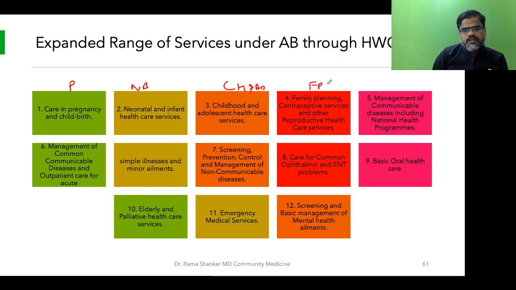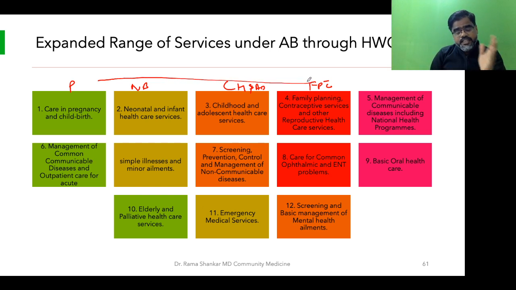Family planning, contraception. So pregnancy will lead to newborn birth. After birth, there will be childhood and adolescent. Then again, there will be requirement of family planning, contraceptives. So once you are done with these four things, which were also given before at the health subcenter and PHCs. It was not that it was not given before. It was given before also.